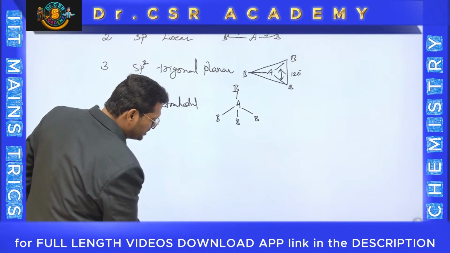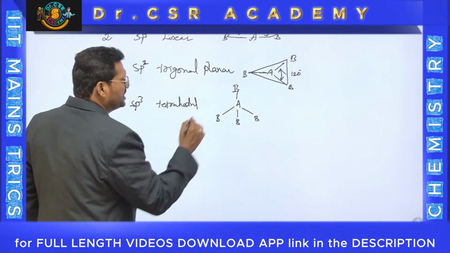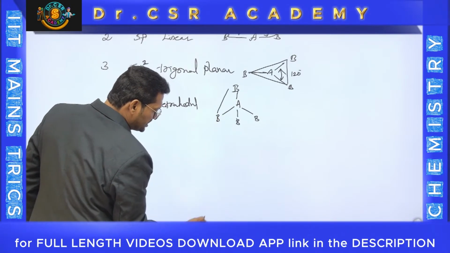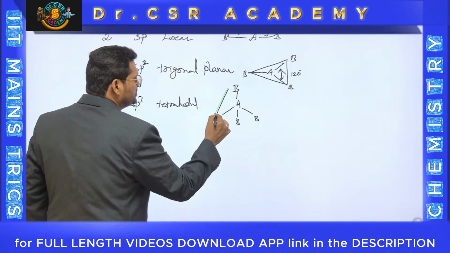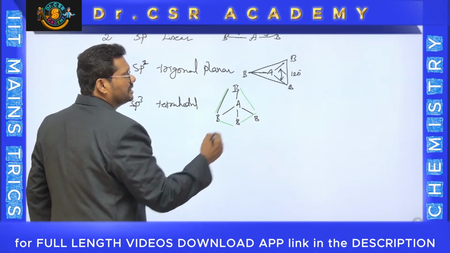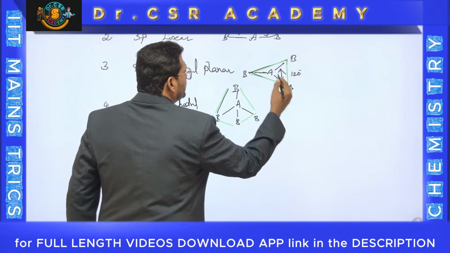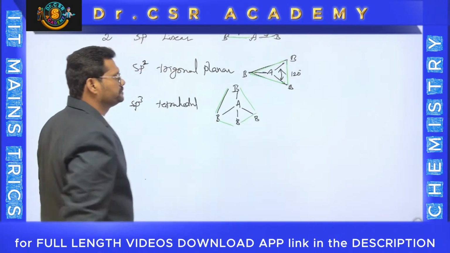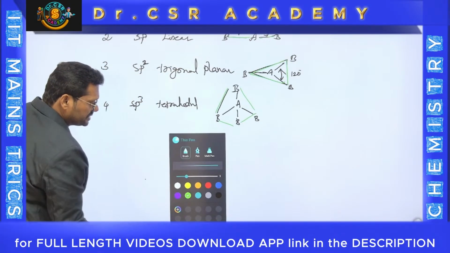You can draw the shape also based on this one. You can see this is the shape of the molecule. You can observe this way it will be tetrahedral, and this is trigonal planar, and this is linear. Same like that if you go with the next one.